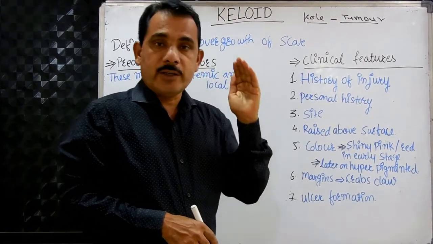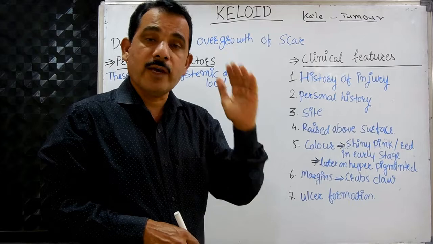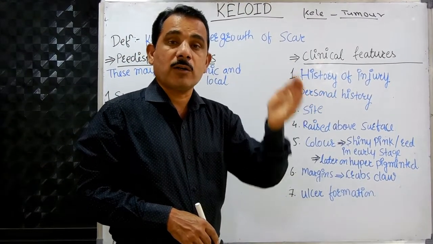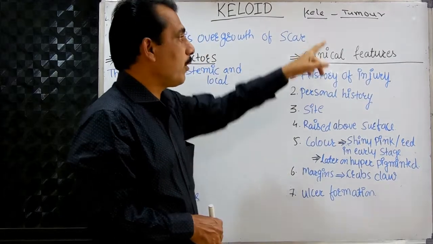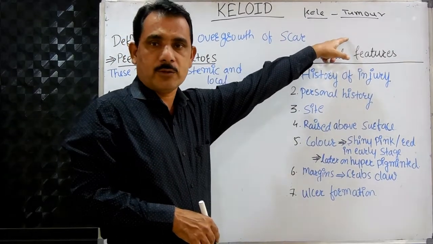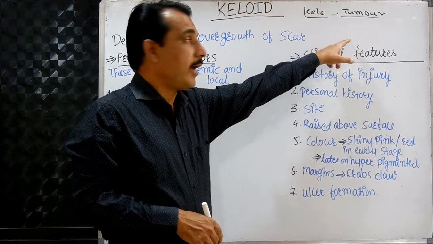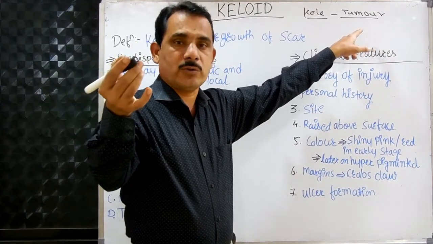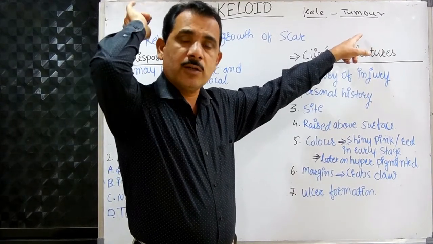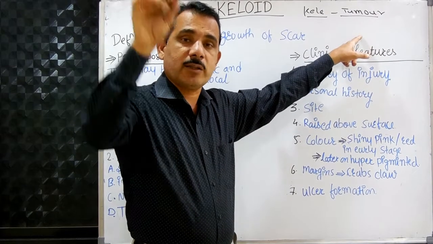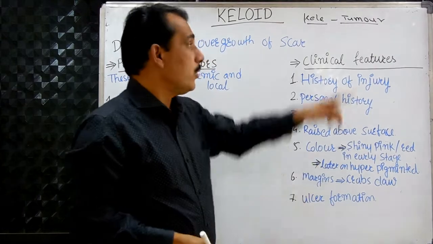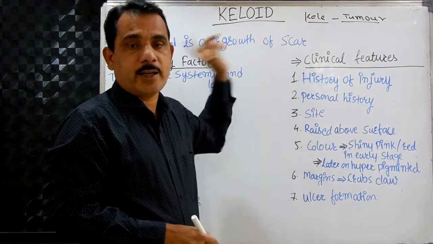Beyond that, the growth stops. Thus it differs from the tumor. Do you understand? In a tumor, there is excessive, uncontrolled growth for years together, with no limitation. It can grow unlimitedly. Tumor, but not a keloid.